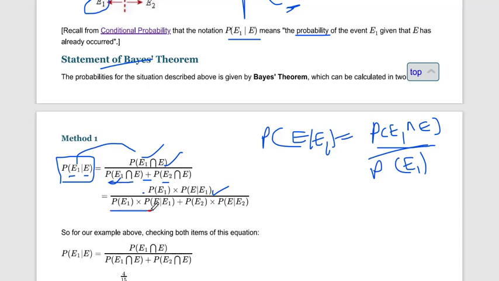The same way, we write it for E2 and E. So there are two methods to find the probability of E1 given that E has already occurred from Bayes theorem. There is no theory in your syllabus on how to derive this formula. Okay, you have to remember this formula.